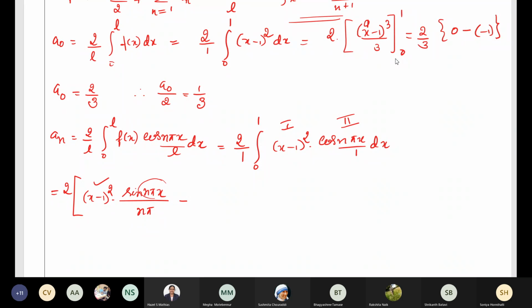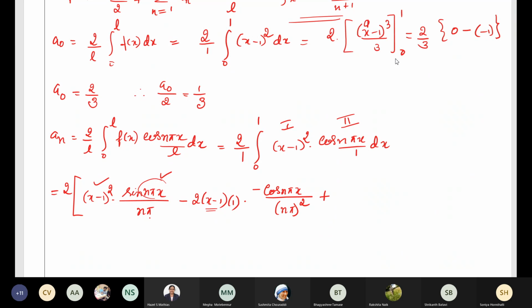Differentiation of x minus 1 whole square is 2 into x minus 1 into differentiation of x minus 1, which is 1. Now integrate sin n pi x by n pi. So integration of sin n pi x by n pi will be minus cos n pi x divided by n pi. Already one n pi is there, so it will become n pi whole square.